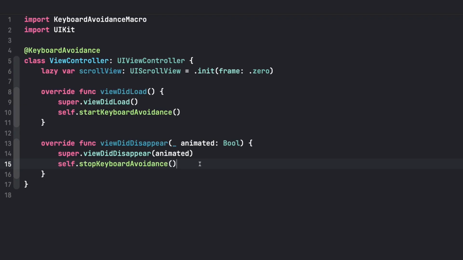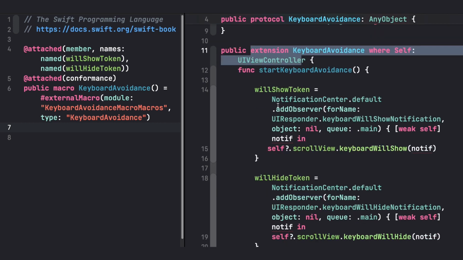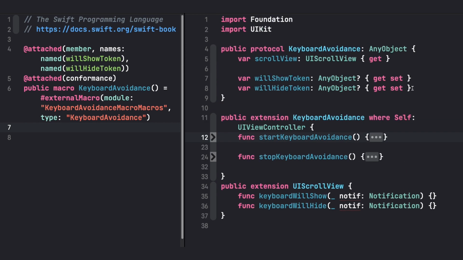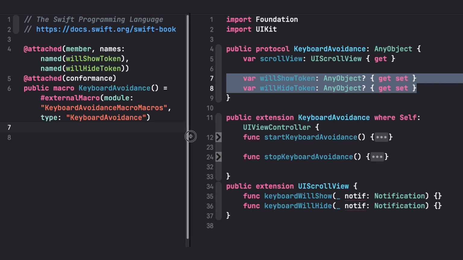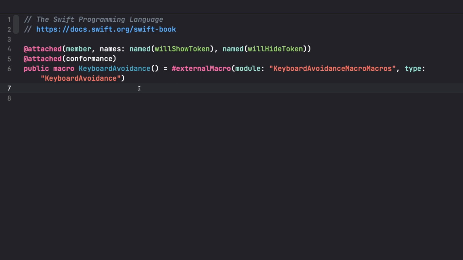So how does this solve the problems that we used to have? And does it in pure Swift? Let's take a look at the macro itself. The module that you import basically offers a protocol, which as you can see is the same as before. That hasn't changed much. And as we were able to do before, this protocol offers you a way to include functionality. Nothing new there. But as you can see, this protocol defines two pieces of storage, two properties that it needs to actually work. Now let's take a look at how the macro allows us to get those pieces of storage for free.